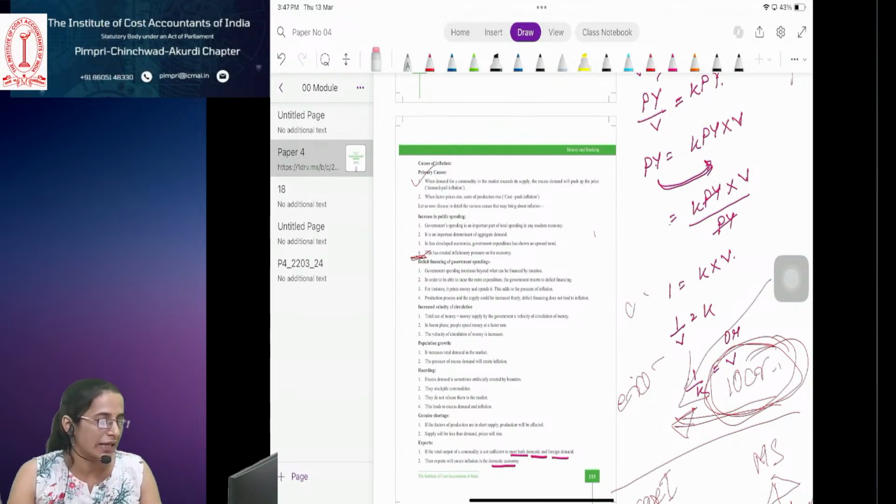To promote financial institutions, to promote economic development. See, commercial banks, what will be the motive of commercial banks? To gain more profit, or profit maximization. But the Reserve Bank does not have this single motive. What motive does it have?